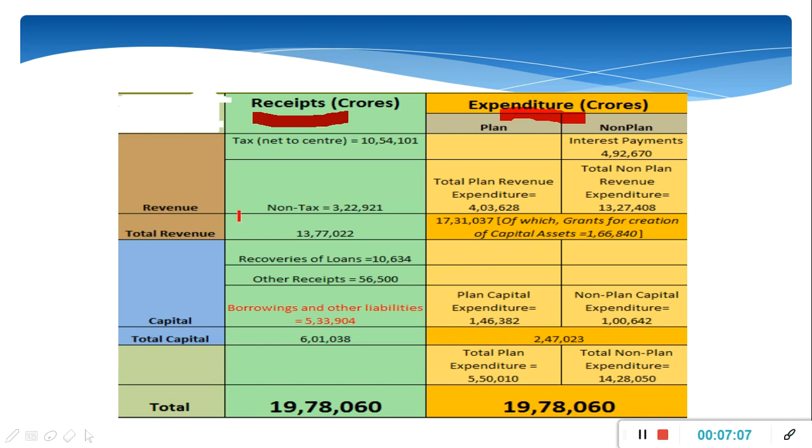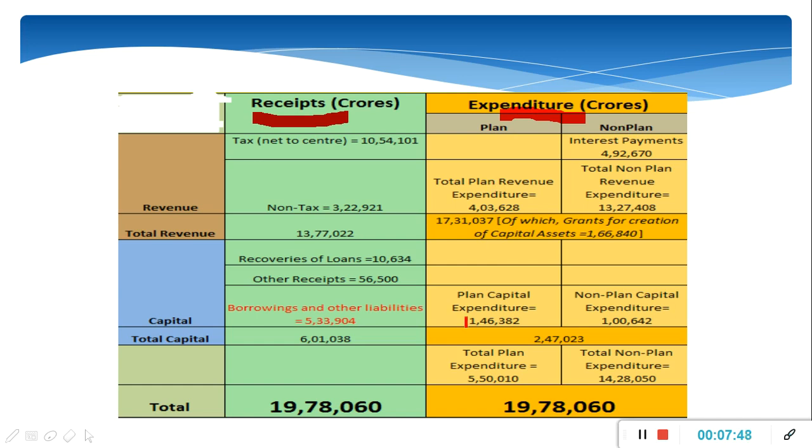Revenue receipt is 13,77,022. That is comprised of tax revenue and non-tax revenue. And capital receipt of the government comes out as 6,01,038. This is the contribution of recoveries of loan, other receipts and the borrowings of the government, and total receipt of the government comes as 19,78,060.